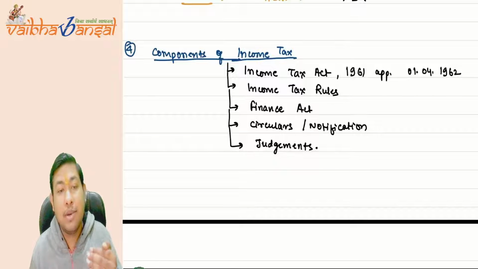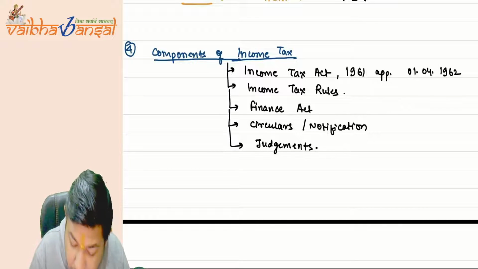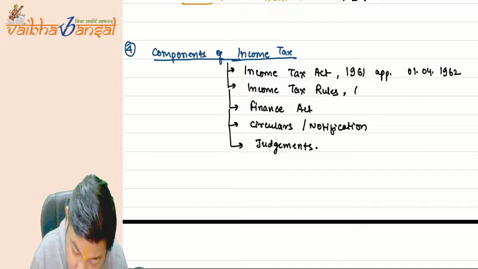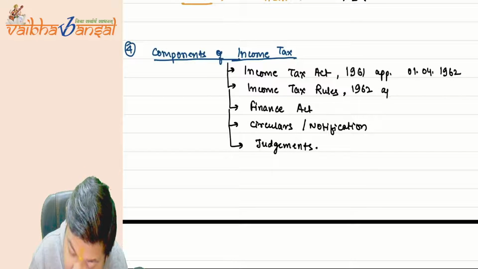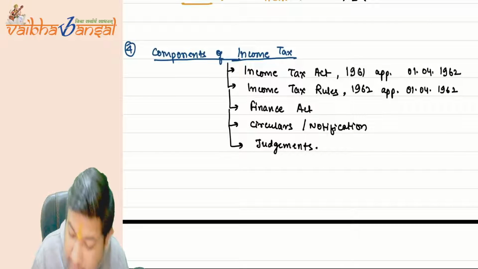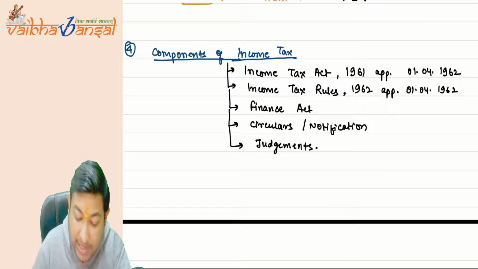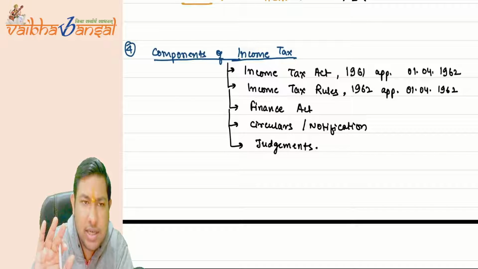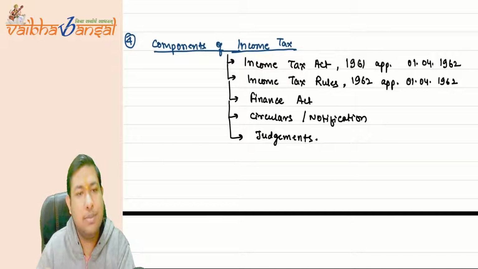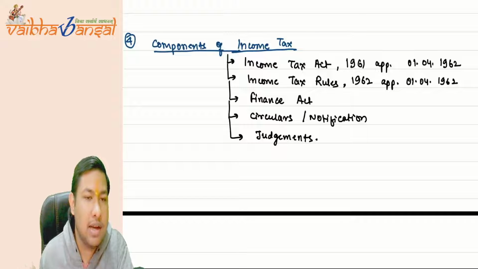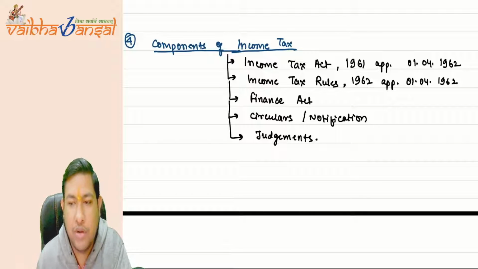Then there are the Income Tax Rules, launched in 1962, applicable from 1-4-1962 itself. Good. Then there is the Finance Act. What is it? We'll discuss. Then there are some judgments, and some circulars and notifications.